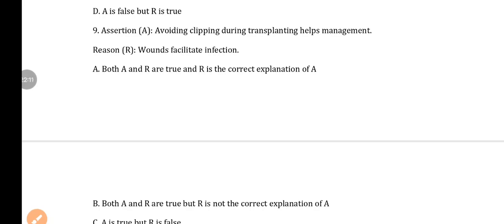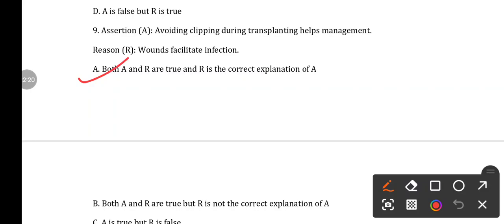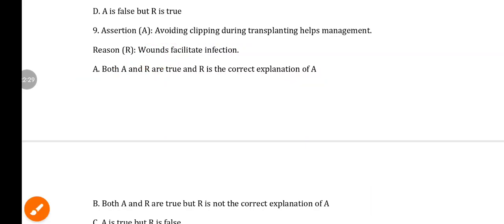Next, question number 9. Assertion: Avoiding clipping during transplanting helps management of BLB. Reason: Wounds facilitate infection. Here also both are correct, and R is the correct explanation of A, because clipping induces wounds that facilitate the entry of the pathogen.